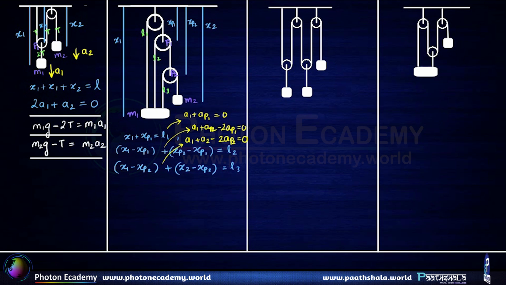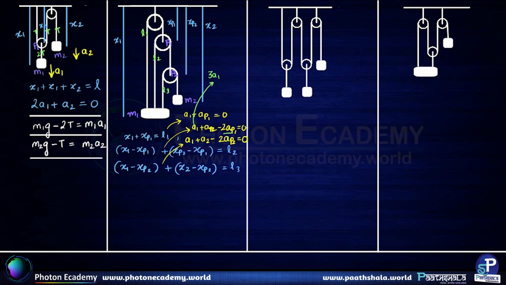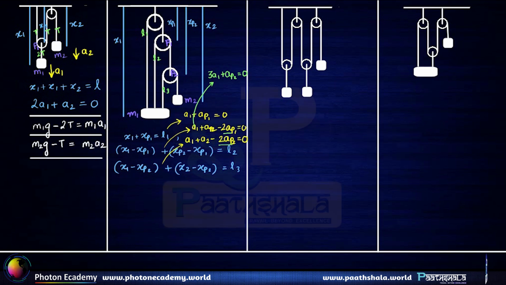If we substitute that in the second equation, we get 3 times a1 plus ap2 equal to 0, because the ap1 term will become 2 times a1. Hence ap2 will be minus 3 times a1.